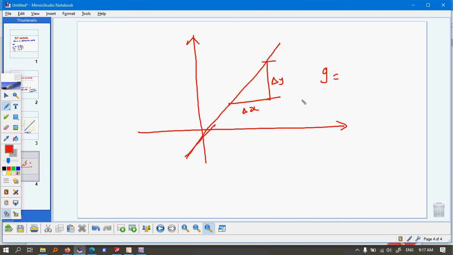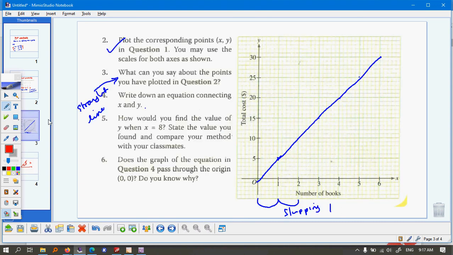If I subtracted them, I would get the change in y. So let me draw a very small triangle over here, and one over there. I have my change in y, 25 minus 15.